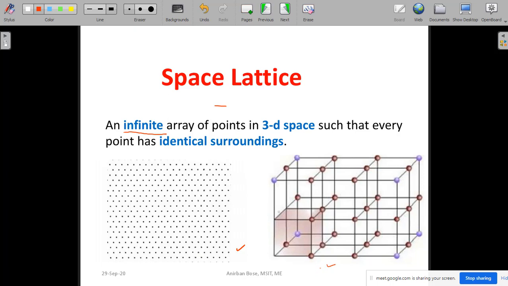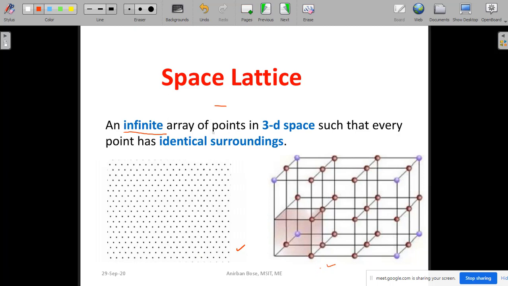Okay. So in general, the material is three-dimensional in nature. So if we want to define the space lattice related to that material, then definitely it has to be a 3D infinite array in a 3D space. So just for understanding, I have shown you the 2D space lattice.